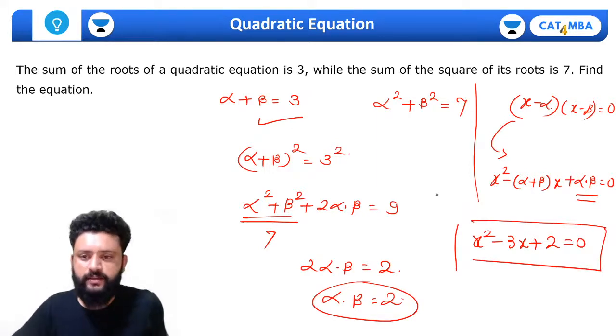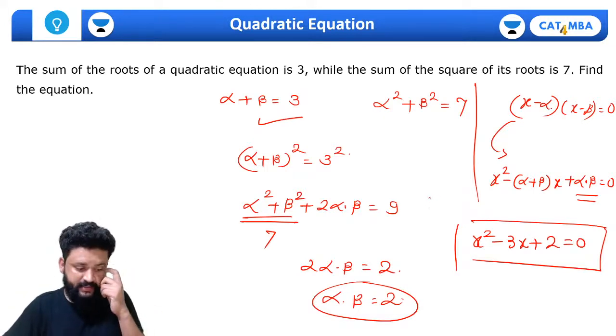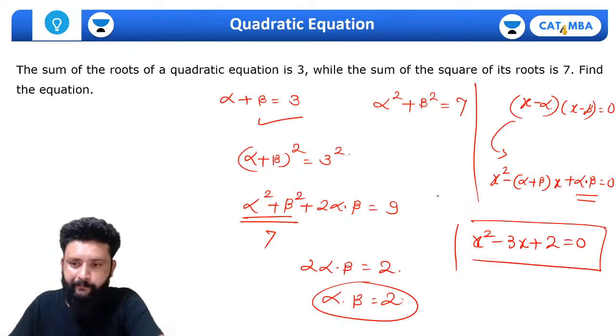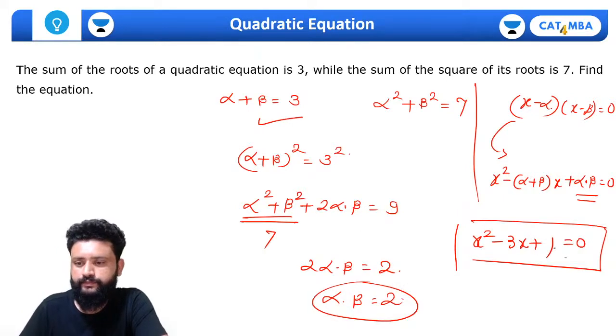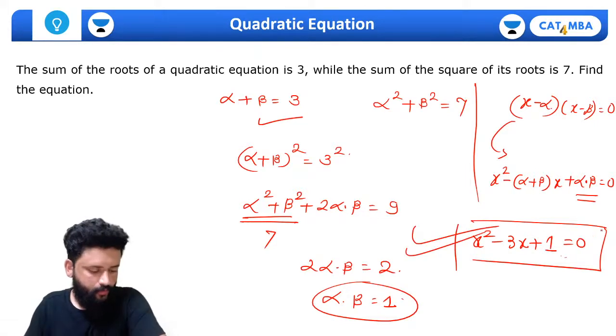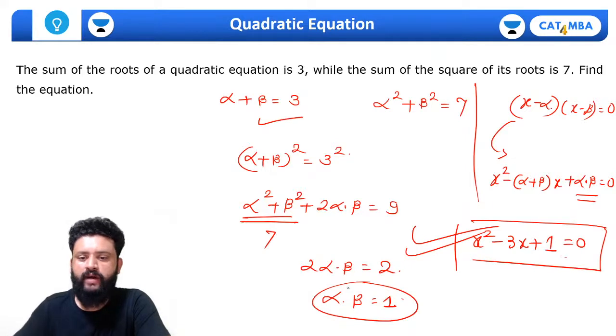Right, that's the correct answer. X square minus 3x. Sorry, not 2. It will be 1. I'm getting alpha into beta as 1. Sorry. So x square minus 3x plus 1. Yes, right, Mega, that is right. It should be 1 because this was twice of alpha into beta.